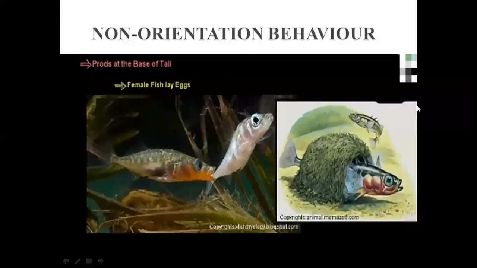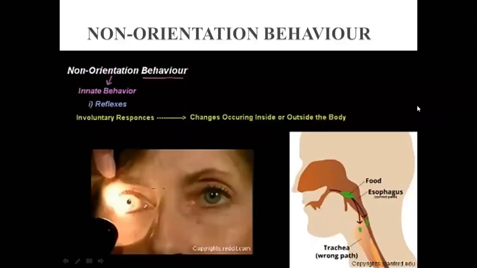So here were a few examples that I had shared with you. Now I'm going to tell you about the non-orientation behaviors, which include reflexes and instincts, which consist of emotions, sentiments, and habits. First, I'm going to tell you about reflexes, the non-orientation behavior that is innate.